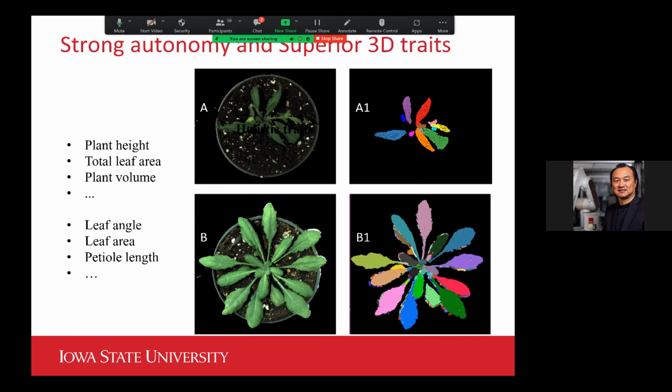One of the really strong aspects of this system is not only the autonomy, but also the super 3D traits. I think it's the only system we are aware of that can produce this holographic type of 3D image, which allows the scientists to extract very detailed morphological traits of this model plant.